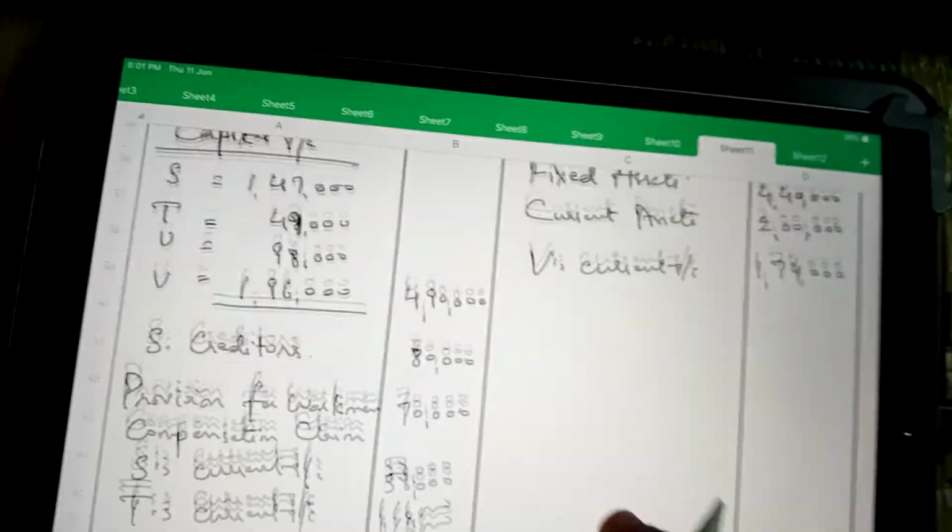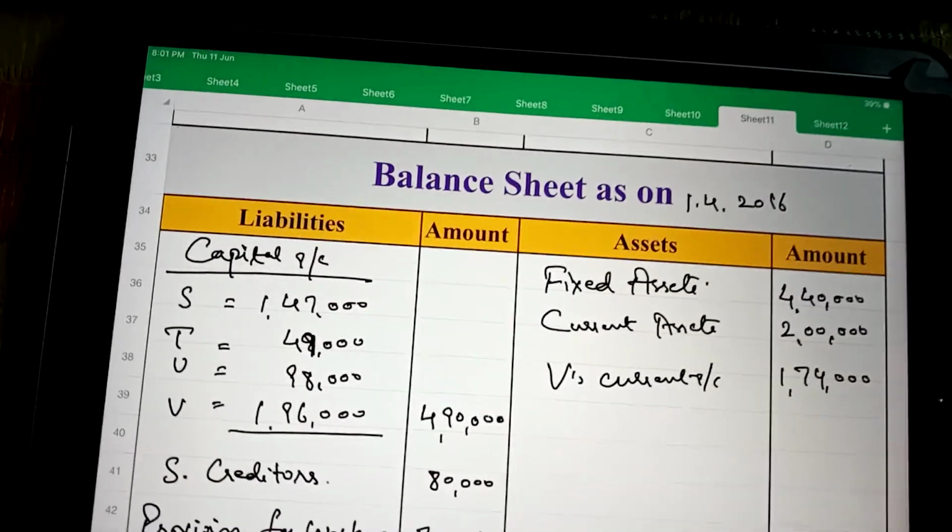The total is the same. So this is the balance sheet.